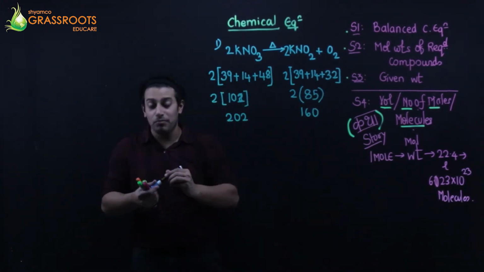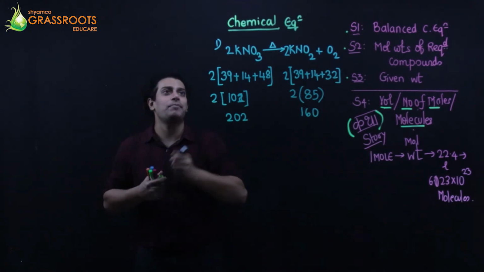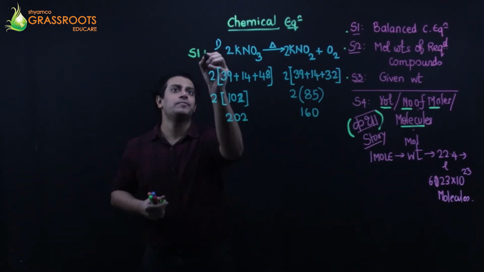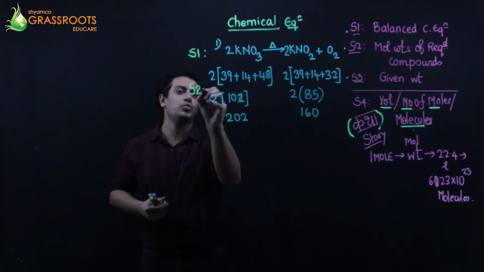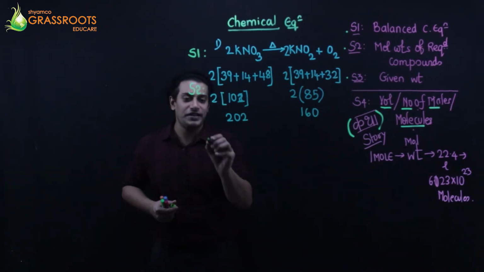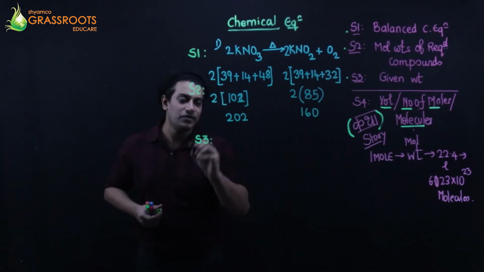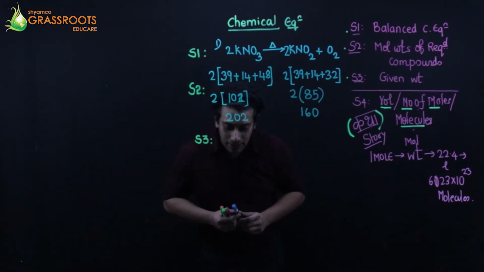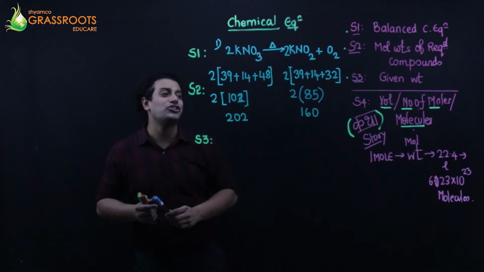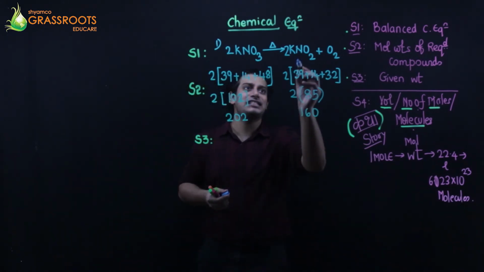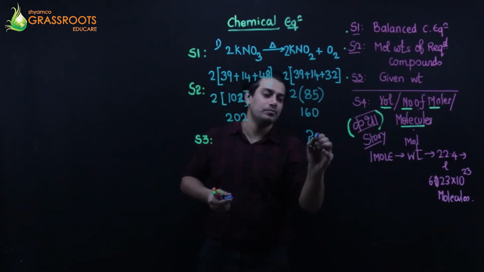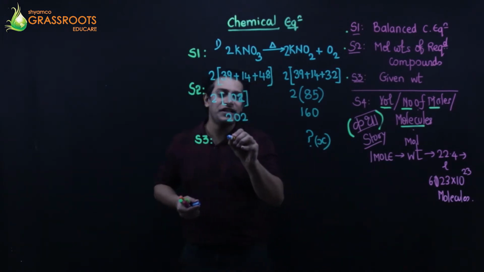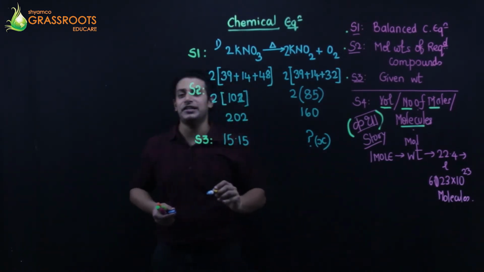This is your step number 2. So step number 1, this is your step number 2. Now the given weights. Step number 3. The weights that are given. It is told me to calculate the weight of potassium nitrite. Find its weight. On heating 15.15 grams of potassium nitrate.